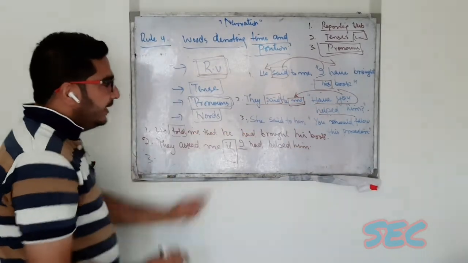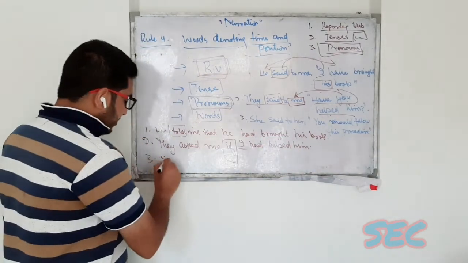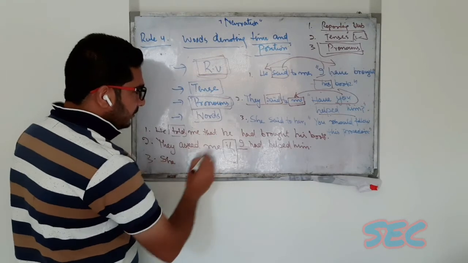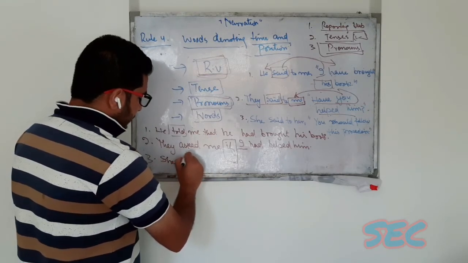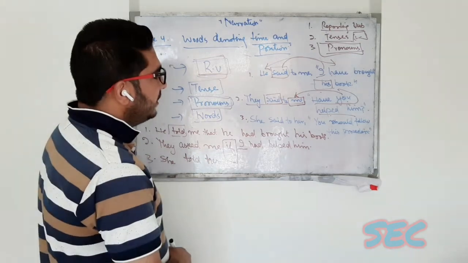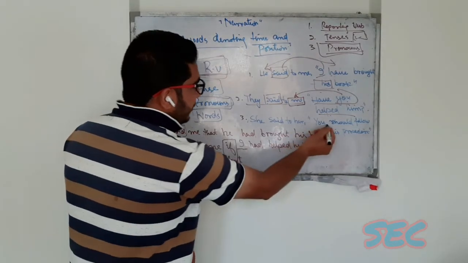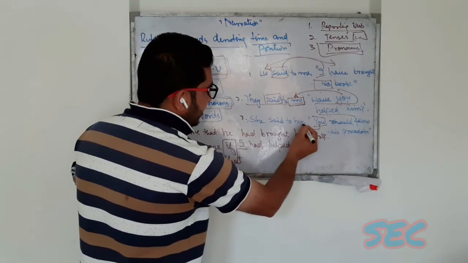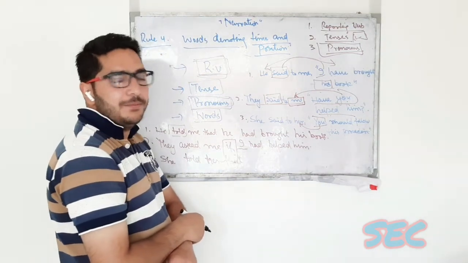And then the third one, she said to her, you should follow this procedure. She told her that you, second person, changes into the object of the reporting verb.